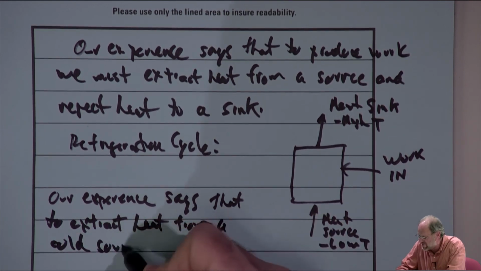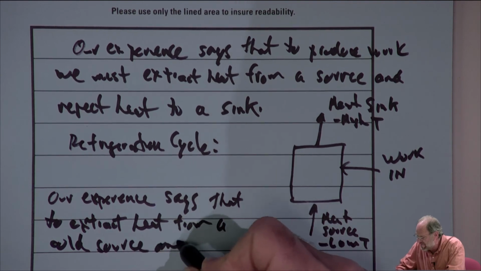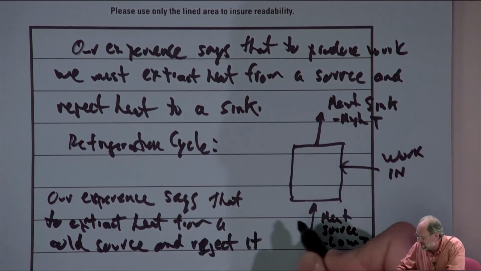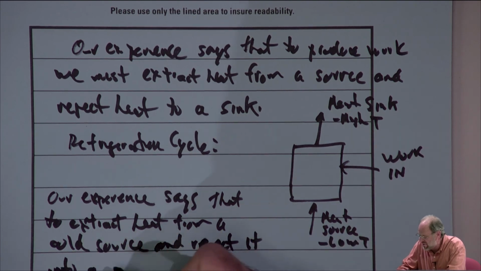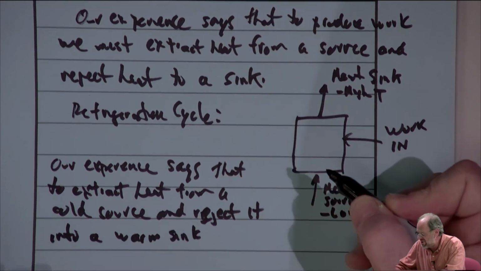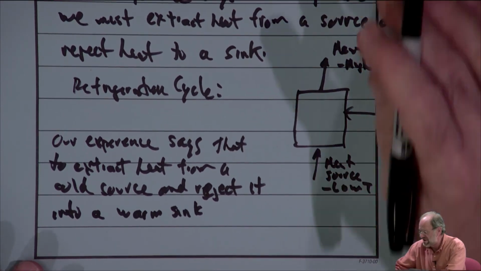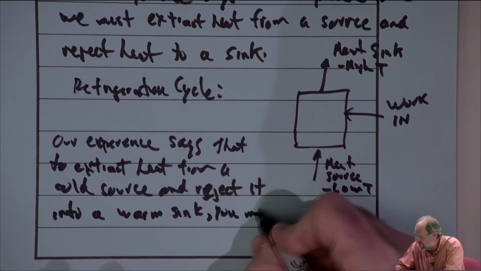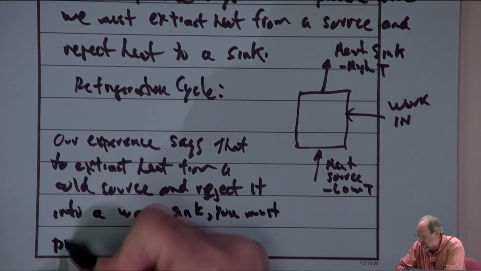And again, you can use the word heat source or heat sink if you prefer. You must provide work.